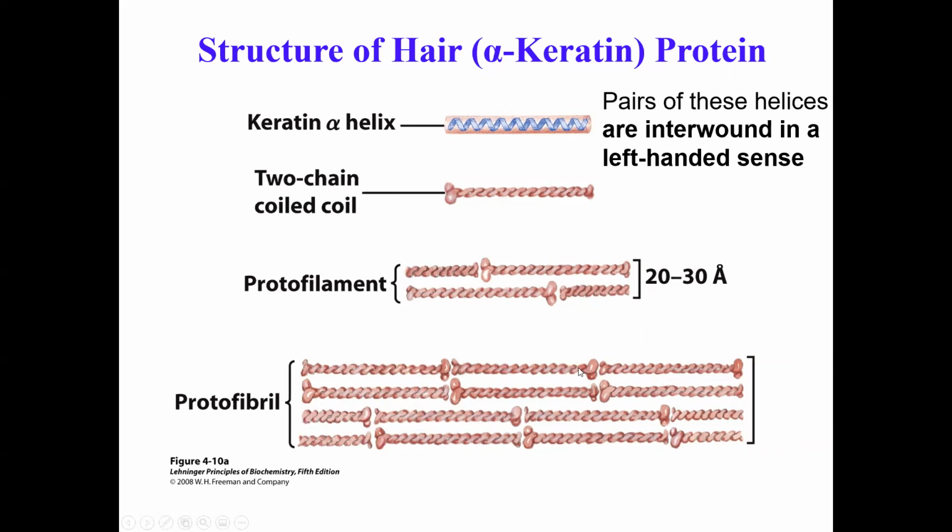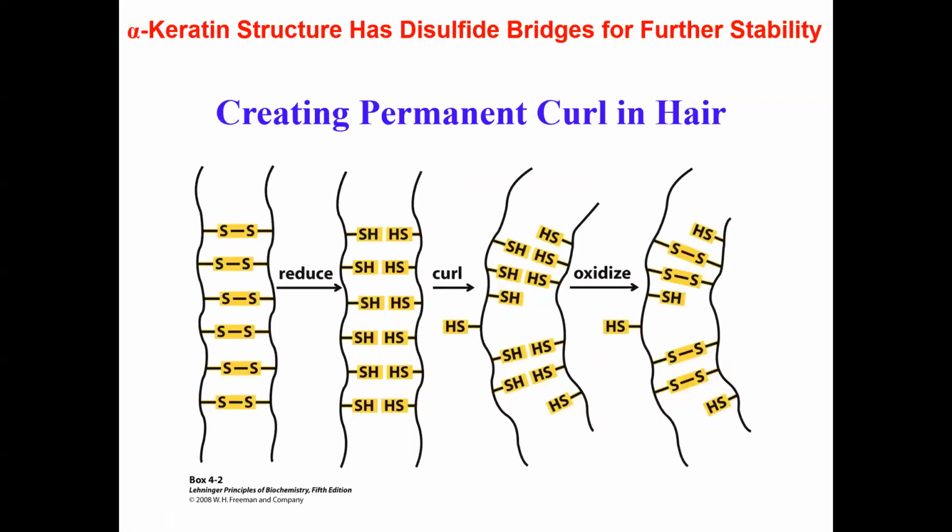And these actually, again, come together and wrap on top of each other to give the structure, two of them will give the structure of alpha keratin. Two of them, two of them. Now, alpha keratin structure also has disulfide bridges for extra stability, further stability. That's why these proteins are pretty tough, with good mechanical strength.